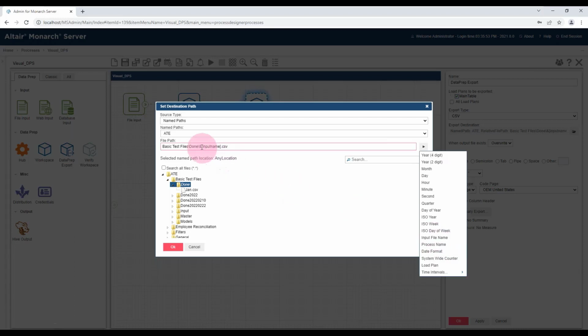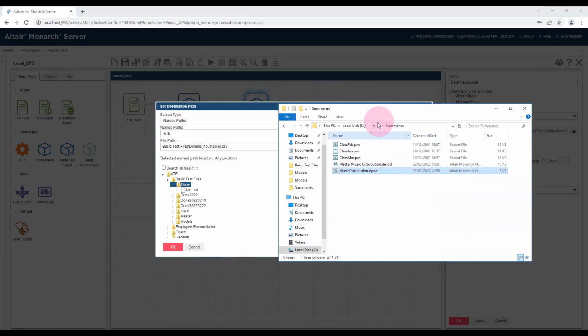And one of those naming macros that's globally available is the input file name. And you see if you select that, that just changes to this ampersand input name and then whatever file extension you want to create. So without doing anything in the model or the workspace, I can automatically call the file classjan.csv in this case, because I'm only inputting a single classjan on the input.